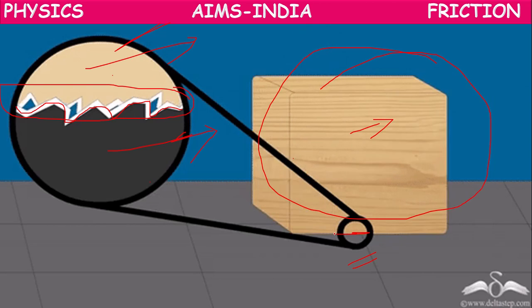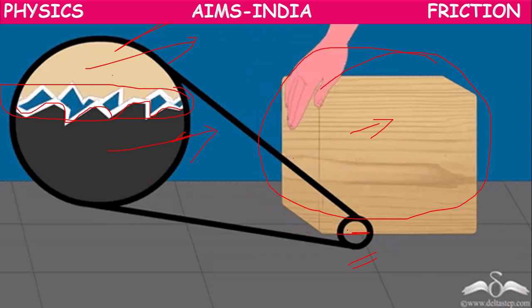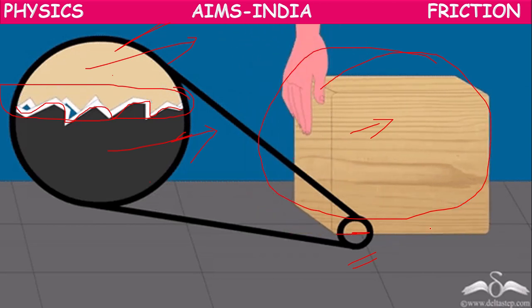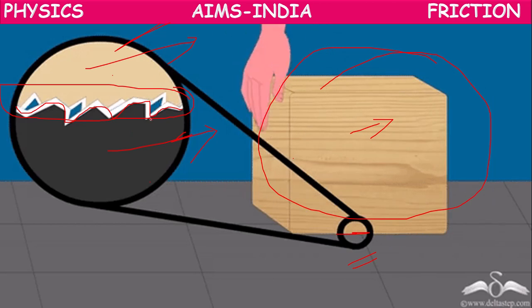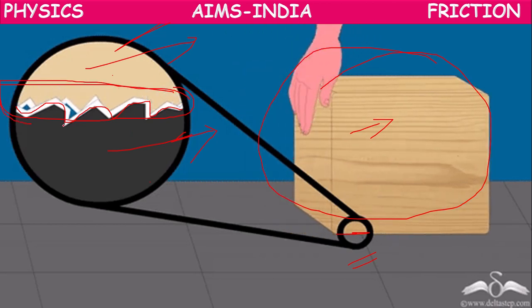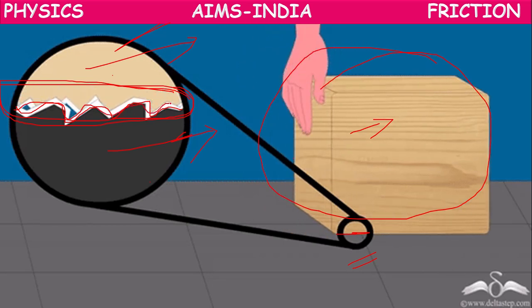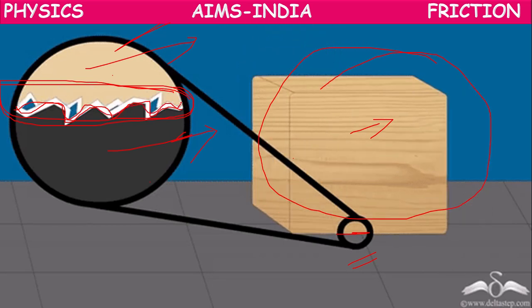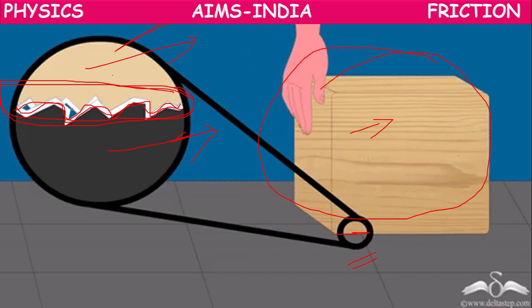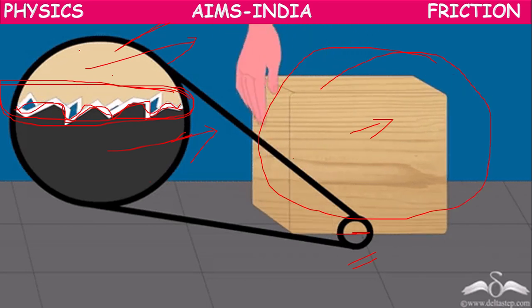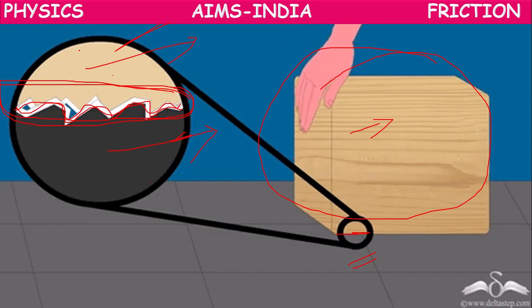Though it looks flat for a normal view, if we consider the microscopic view, there will be so many irregularities between the surfaces. Because of these irregularities between the surfaces, friction will be created.